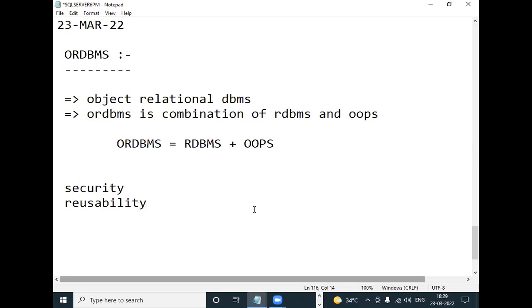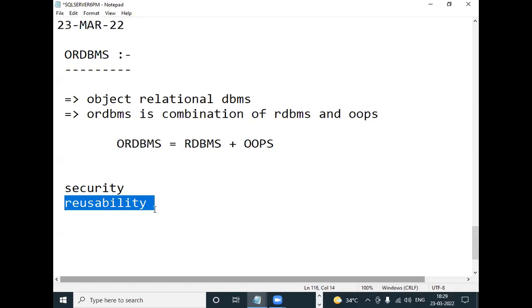These are the two main concepts of OOPS. So the OOPS concept was introduced for security and for reusability.